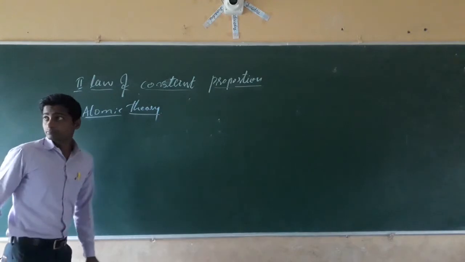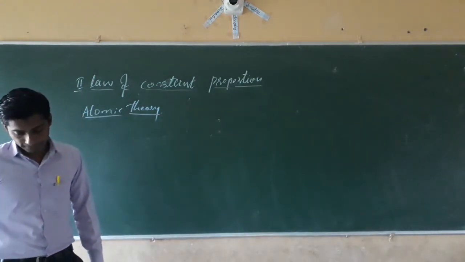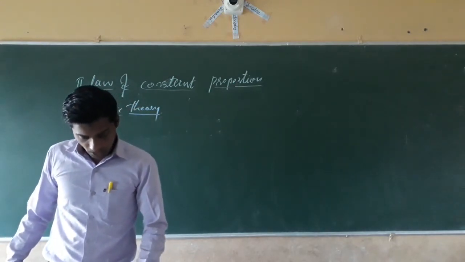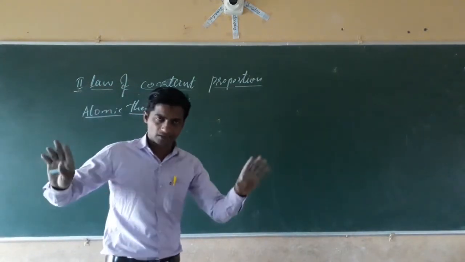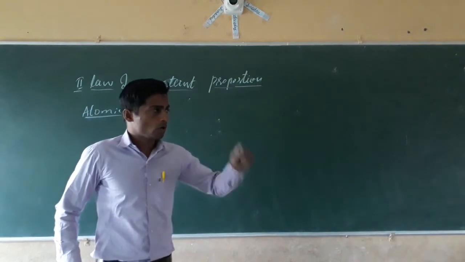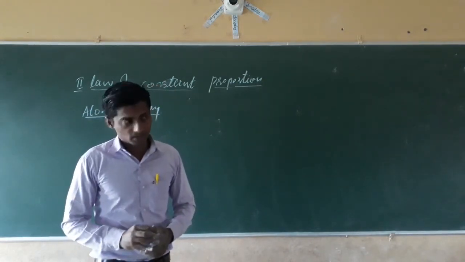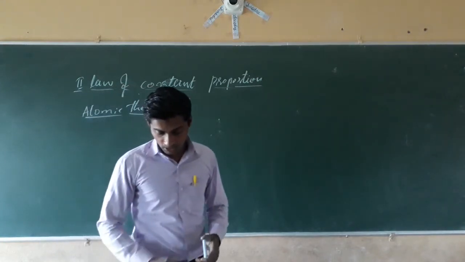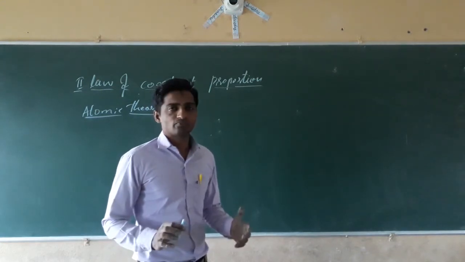Atomic theory. John Dalton proposed the atomic theory. According to John Dalton's atomic theory, all matter, either solid, liquid, or gas, anything you are seeing that is visible, whether an element, a compound, or a mixture, is composed of the smallest particle of matter that is called the atom.